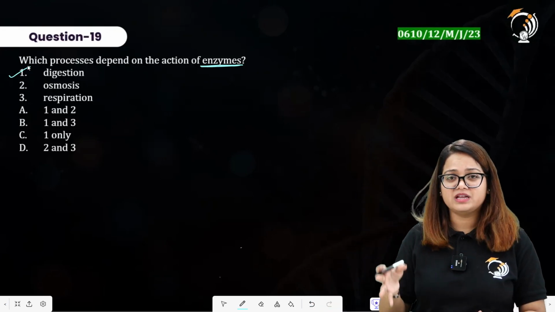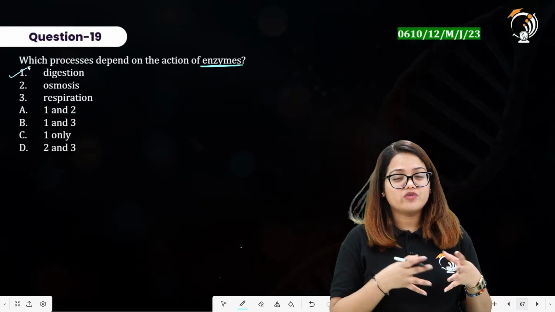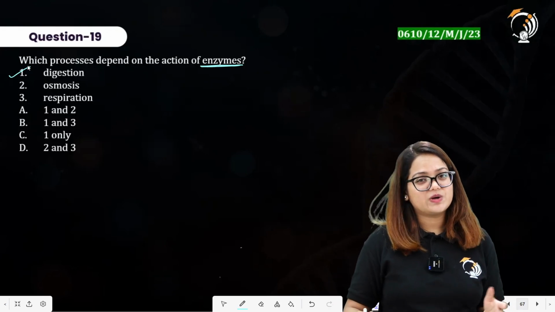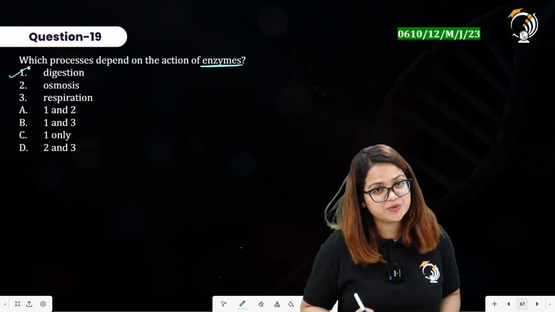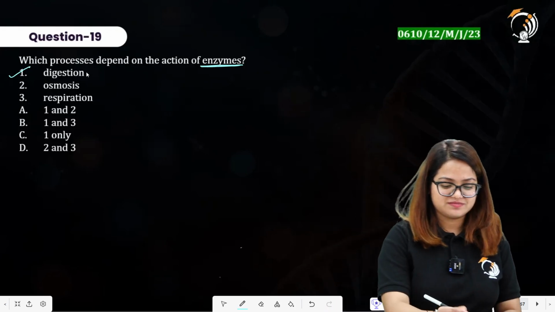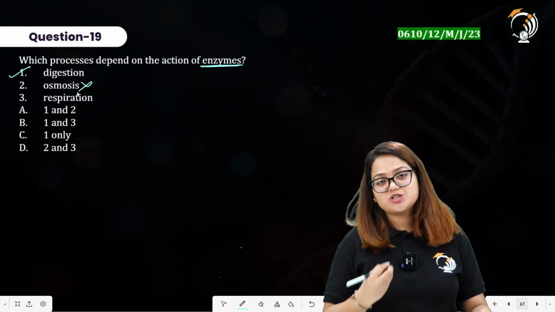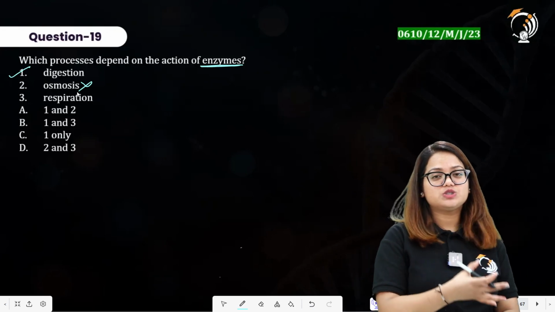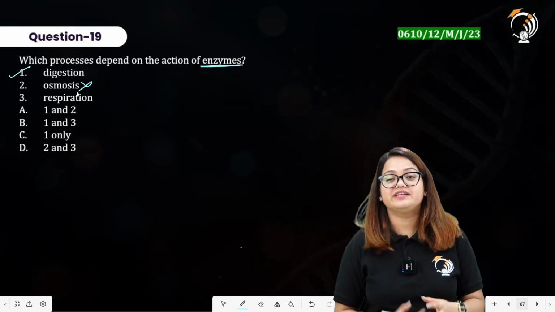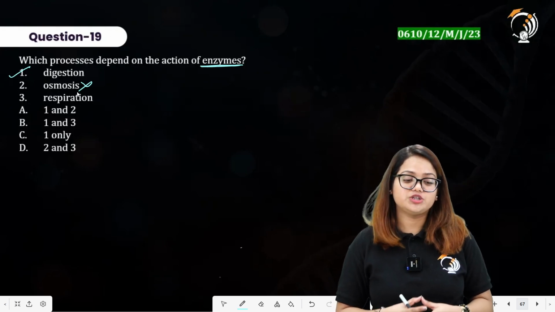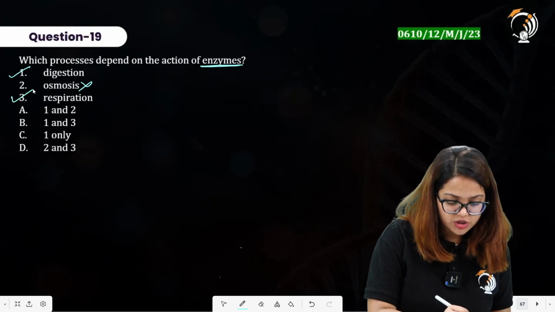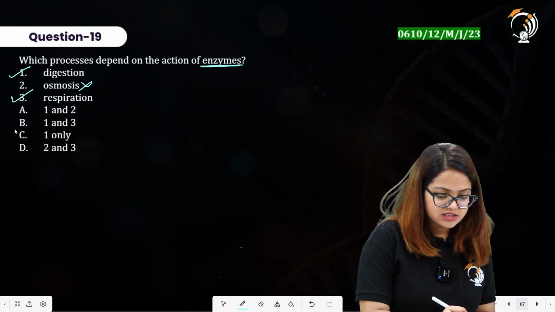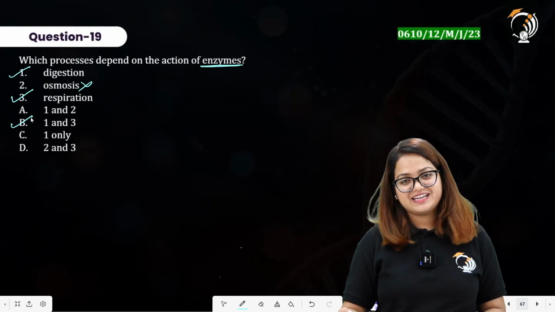Osmosis is simply the movement of water molecules from a region of high concentration to a region of low concentration through a semi-permeable membrane, and does not include any kind of enzyme to occur. Respiration is also a process in which the chemical energy stored in the bonds of carbohydrates is released, and this utilizes enzymes. We have already studied that too. So first and third are correct. Option B here is the correct answer.